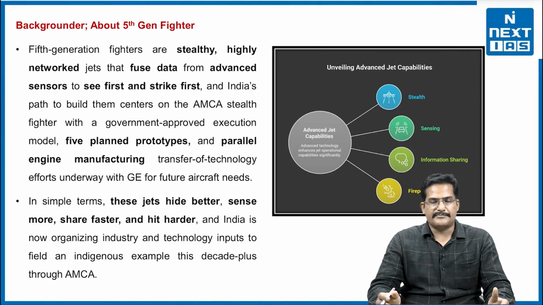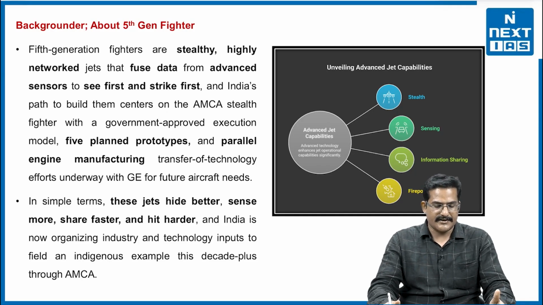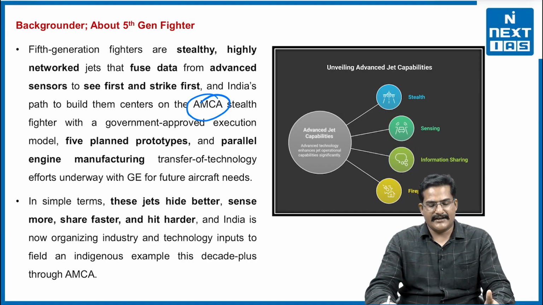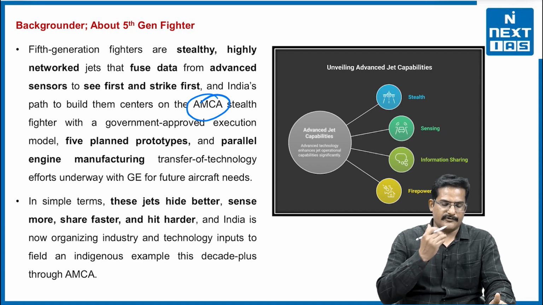Now, what is the background of the 5th generation aircraft? We have to understand what the 5th generation aircraft are, and how they are different. Basically, they are stealth, highly agile, networked jets that fuse data from advanced sensors and have first-strike capabilities. India plans to build such fighter aircraft through the AMCA route, right. We are already planning to make 5 prototypes, and parallel engine manufacturing is going on in other countries. For example, Safran and other countries are helping us make the engines of those aircraft, right.